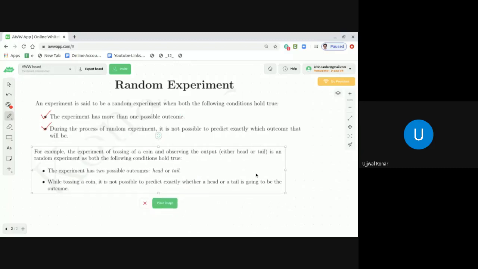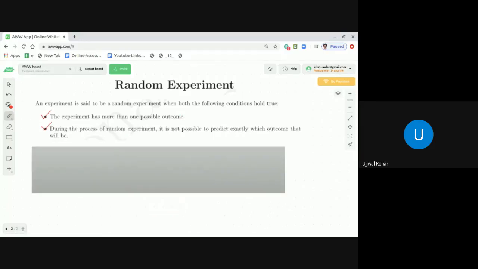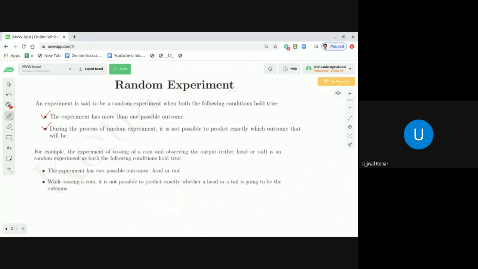For example, the experiment of tossing a coin and observing the output, that is either head or tail, is a random experiment. Why?